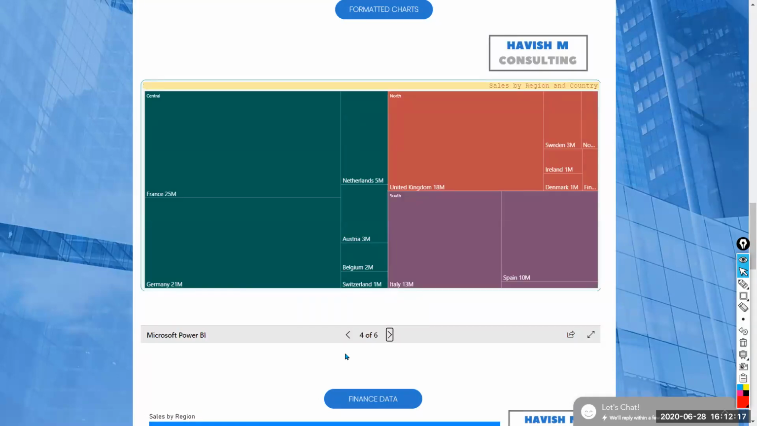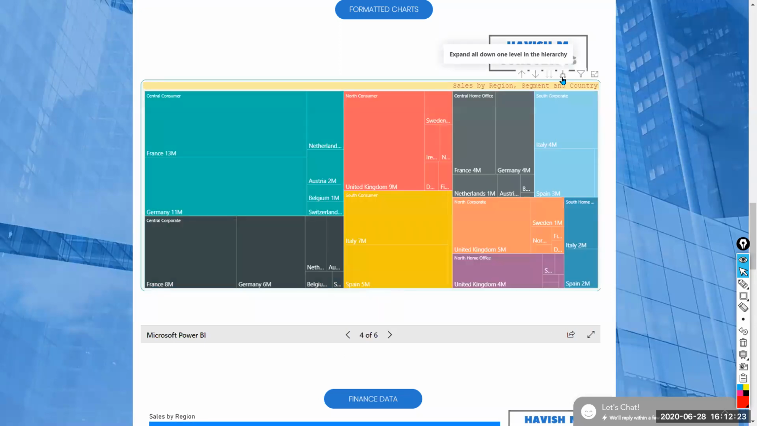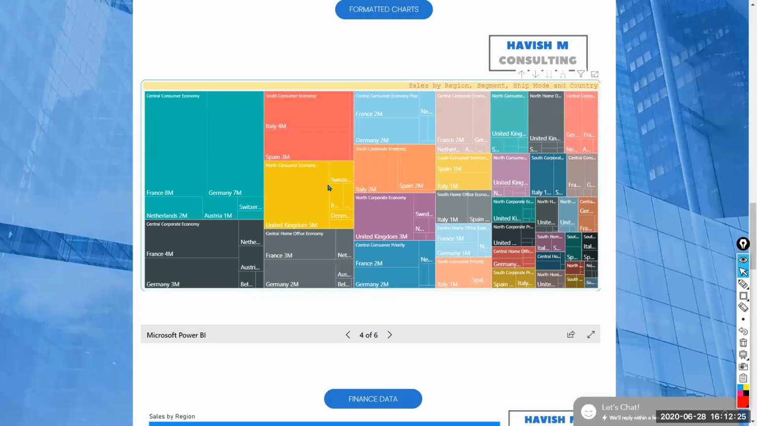Again, not to say that Excel is not important. Like here, the tree map, if you remember, I told you a tree map on Excel can only have 2 levels, but here you can have as many levels as you want. Like right now, I'm looking at region, segment, shipping mode, and the country. So we have 4 levels with us, right? This level of depth is not possible on Excel.